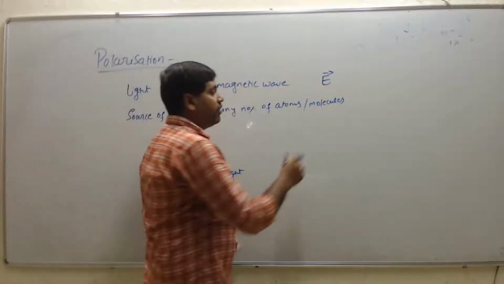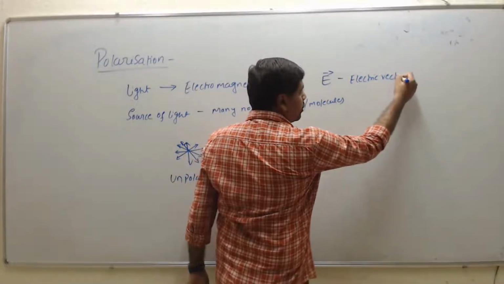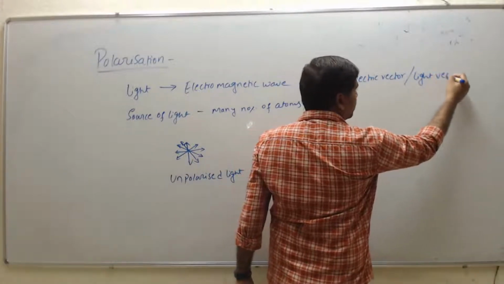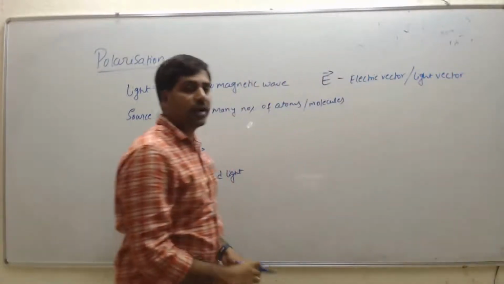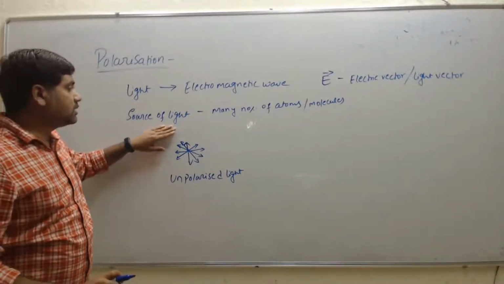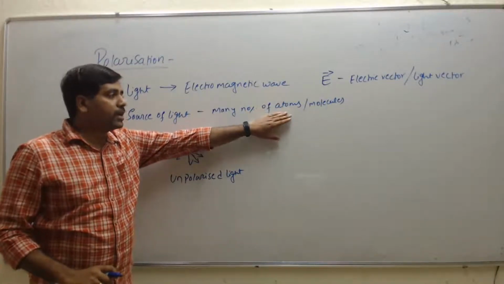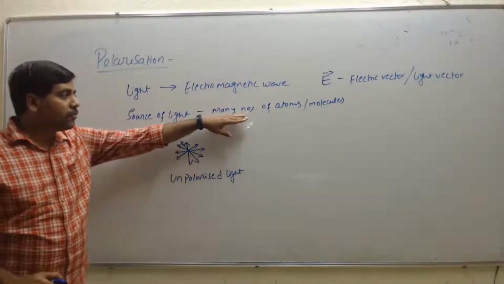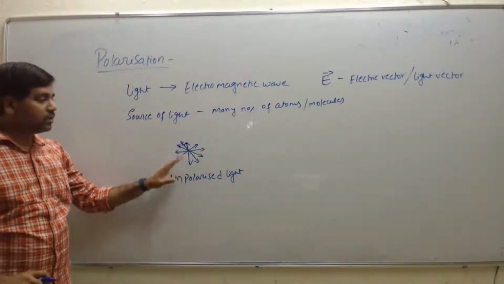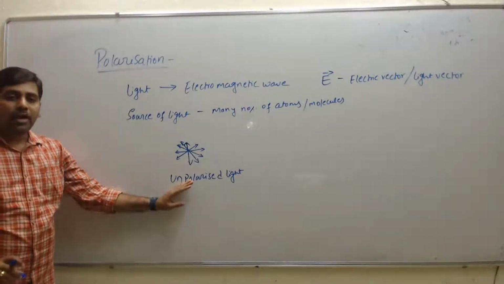Hence, the electric field we call the electric vector, or we can say the light vector. Right? Any source of light consists of many atoms or molecules, hence the atoms vibrate in all the directions. So that type of light we call unpolarized light.